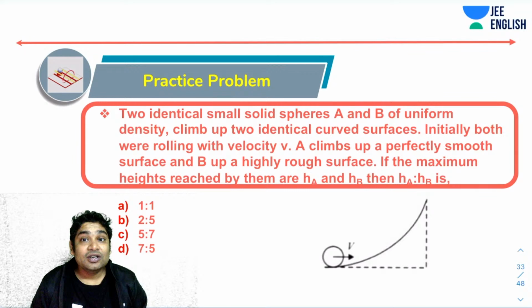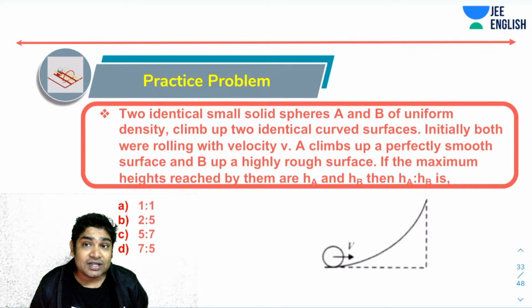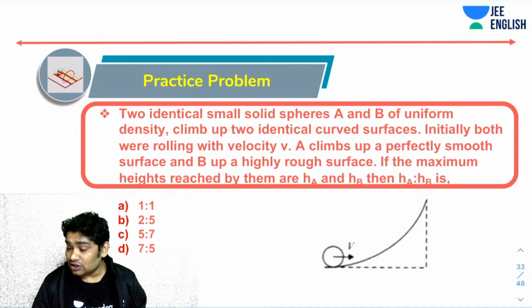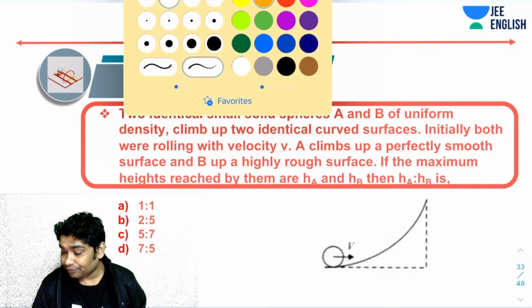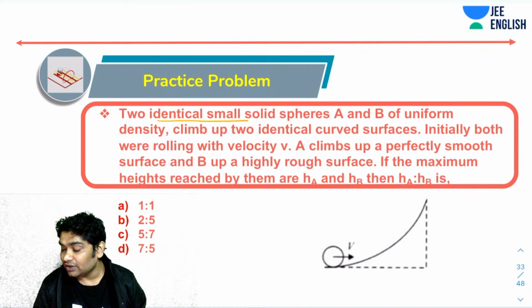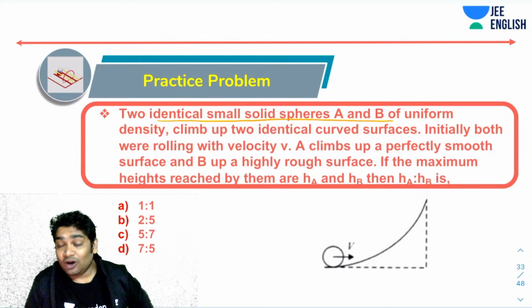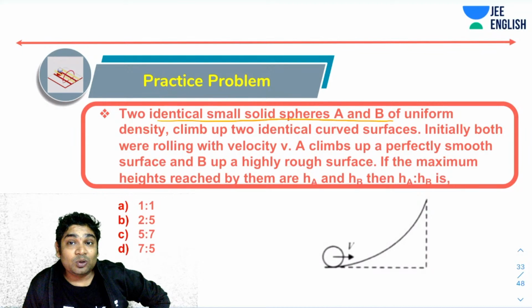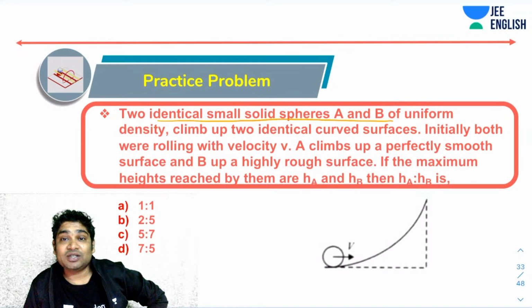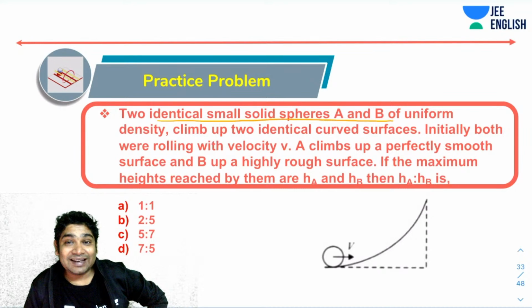Let's try this. You've been told two identical small spheres A and B. Pay attention to the language. Identical small spheres A and B of uniform density climb up two identical curved surfaces. Initially, both are rolling with the same V. A climbs a perfectly smooth surface. B climbs up a perfectly rough surface. If the maximum heights attained by them are HA and HB, what is the ratio of HA to HB?